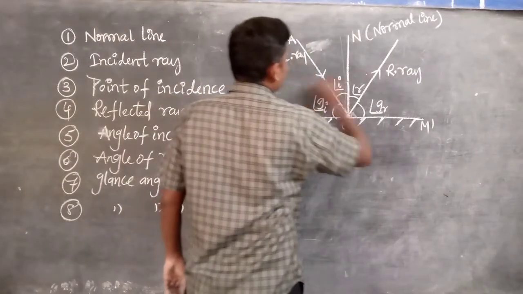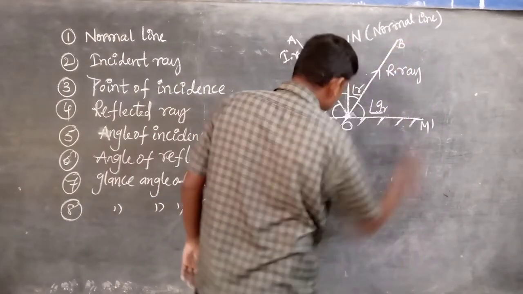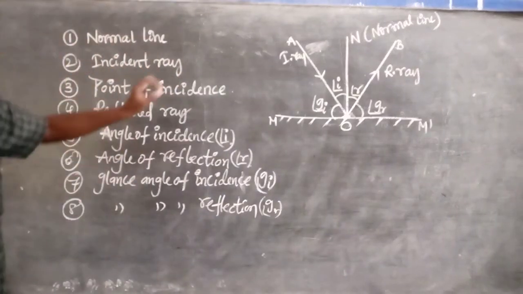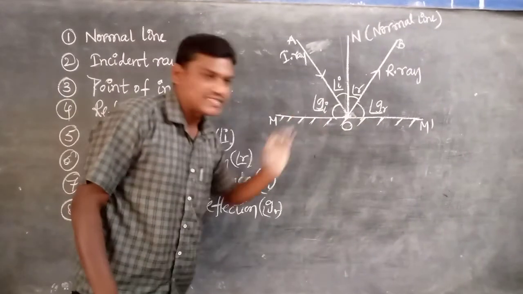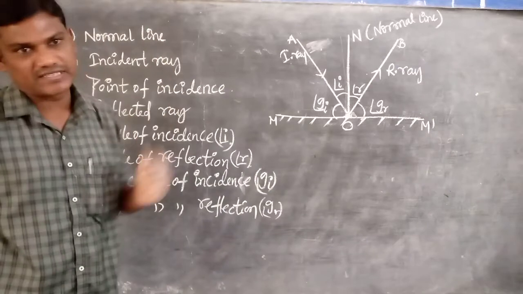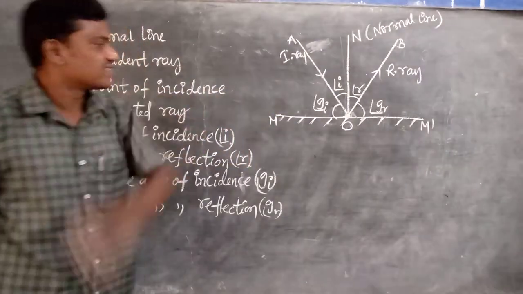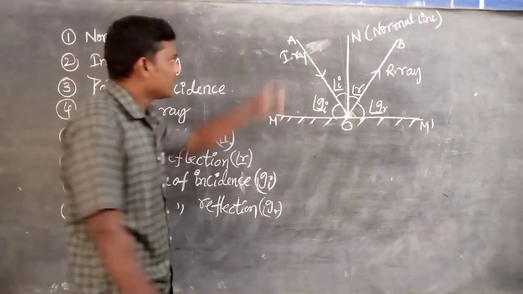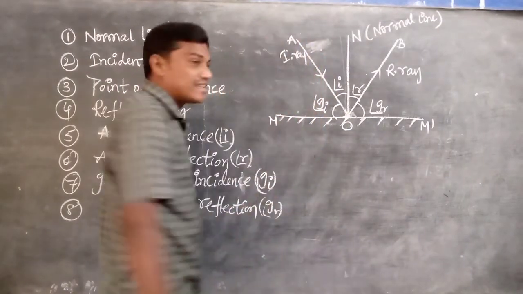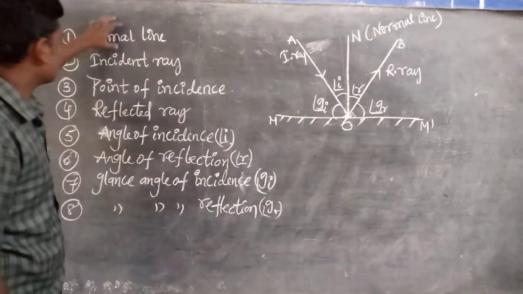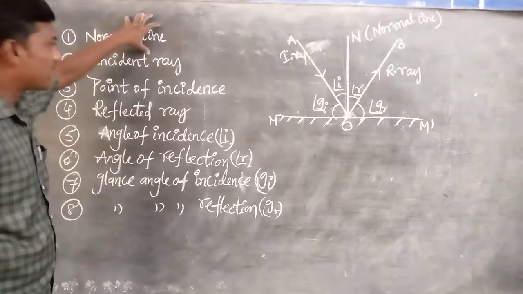It is A, and this is B. Here M dash is a reflecting surface. Here the plane mirror we consider as a reflecting surface. AO is the incident ray. So first, what is the normal line or normal ray?